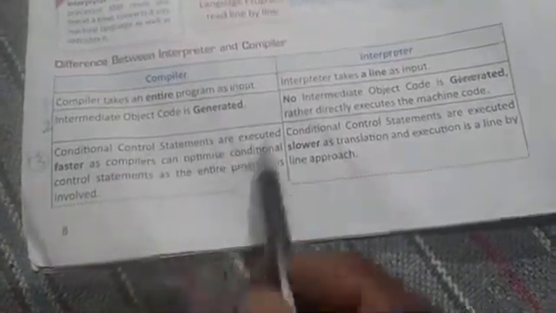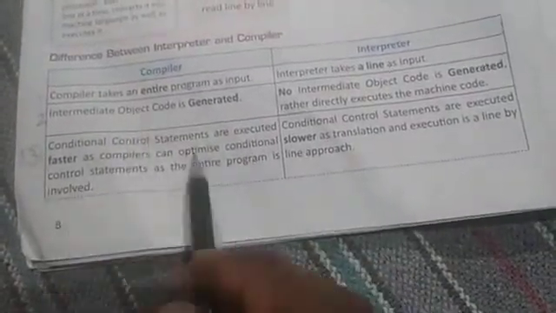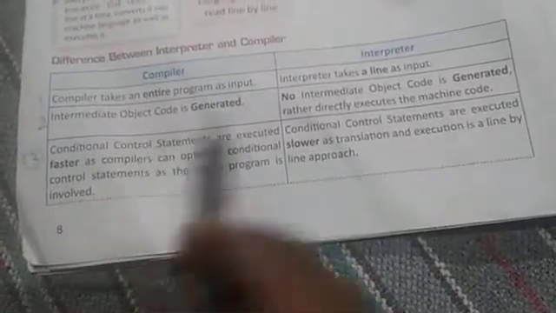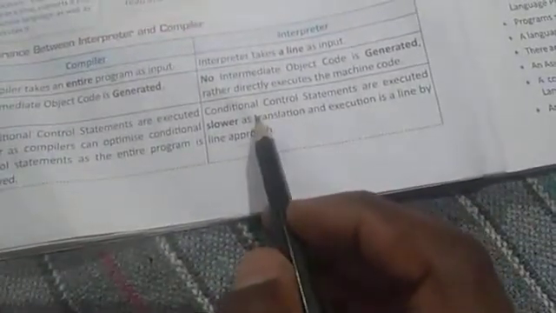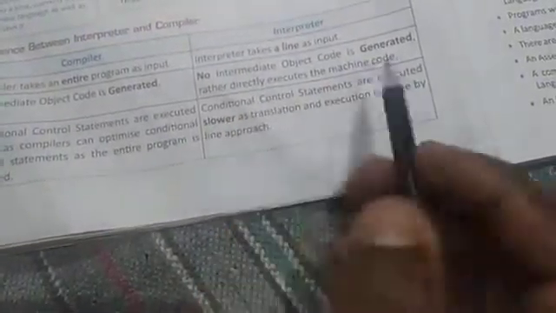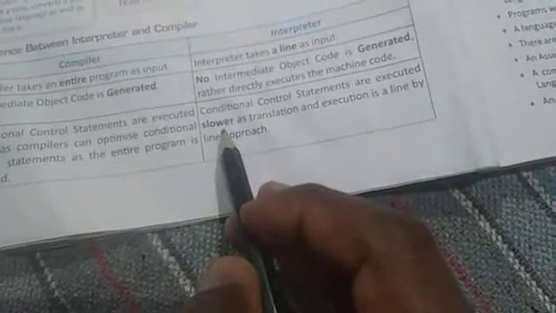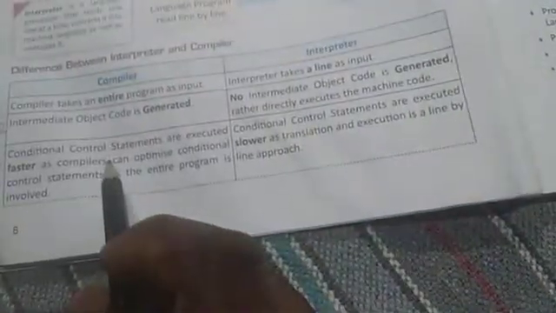Because the whole program is taken as input, therefore conditional statements can be executed fast. But here in the interpreter, only one line is taken as input, therefore execution of control statements is slower than that of the compiler.